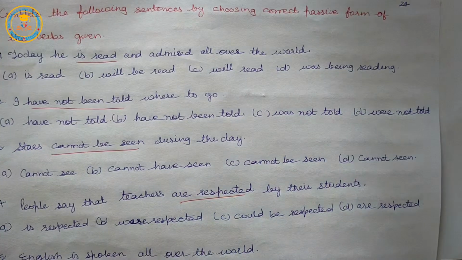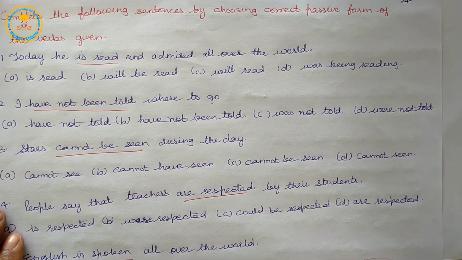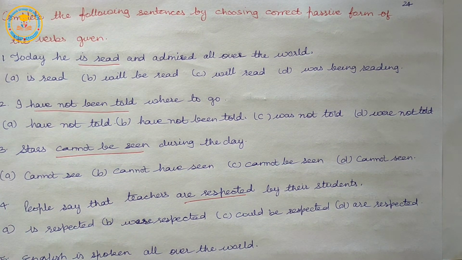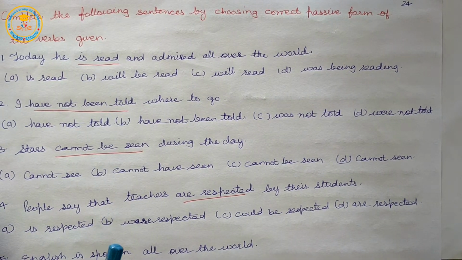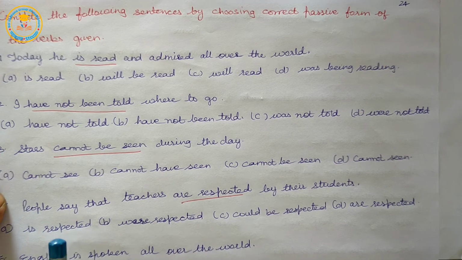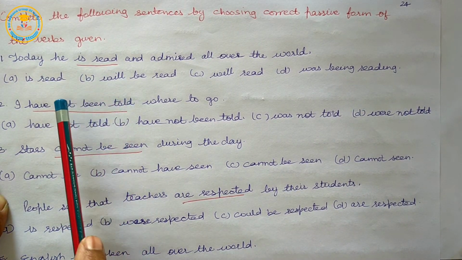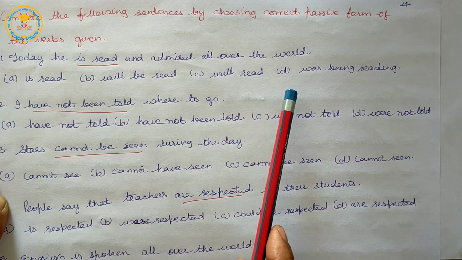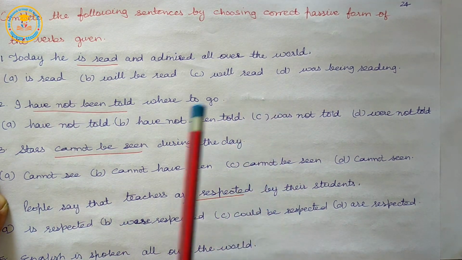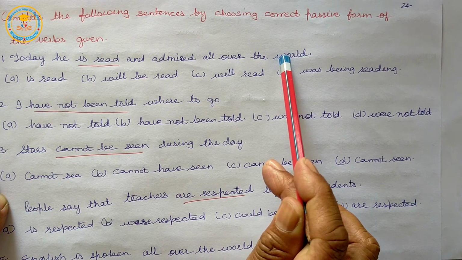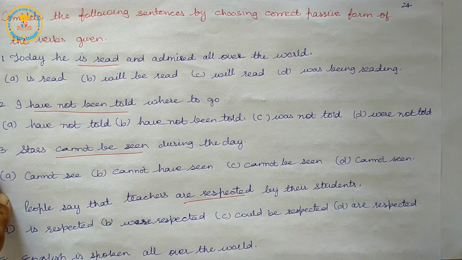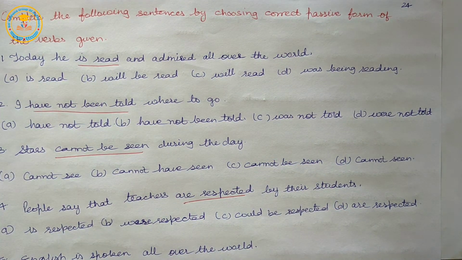Our next exercise is related to choosing the correct passive form of the verb. Some forms of the verbs are given here, and our task is to complete the sentence by choosing the correct passive form of the verbs given.